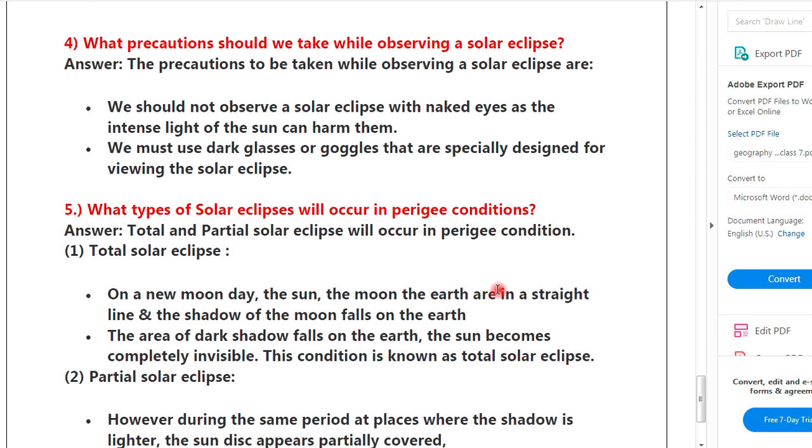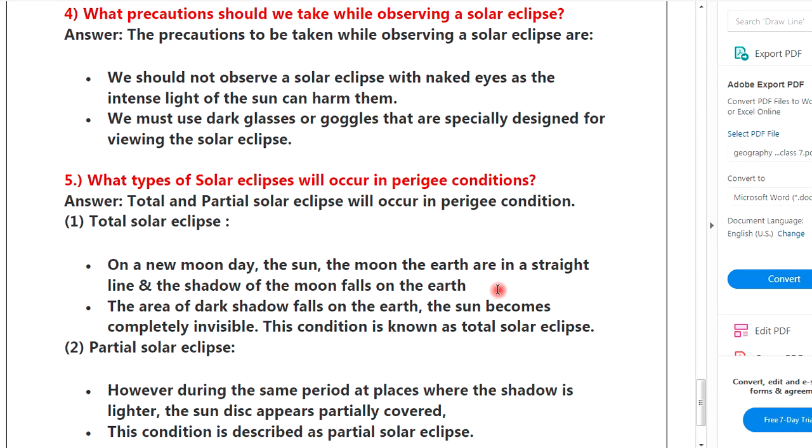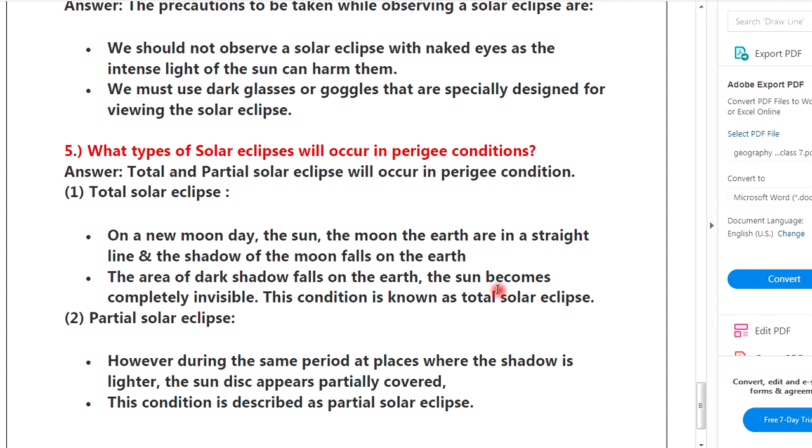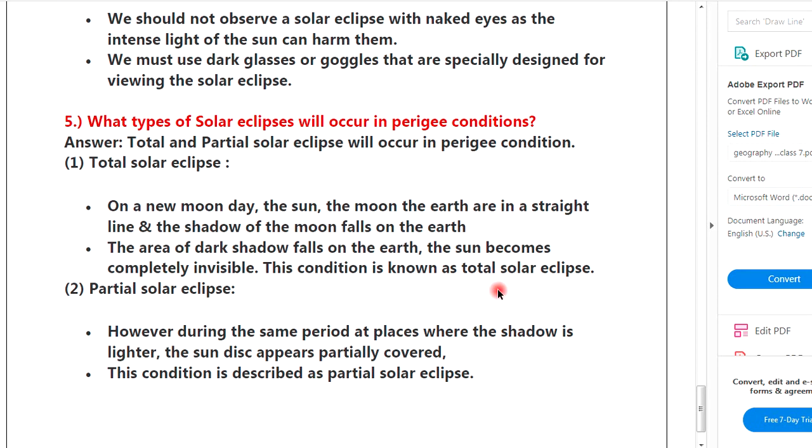4, what precautions should we take while observing a solar eclipse? Answer. The precautions to be taken while observing a solar eclipse are: we should not observe a solar eclipse with naked eyes as the intense light of the sun can harm them. We must use a dark glasses or goggles that are specially designed for viewing the solar eclipse.